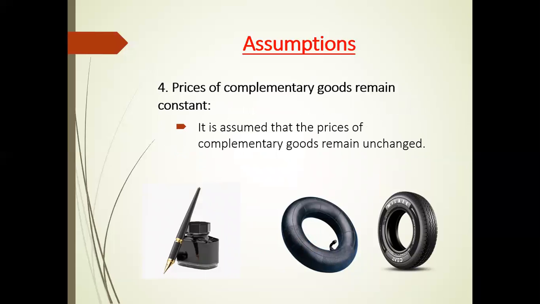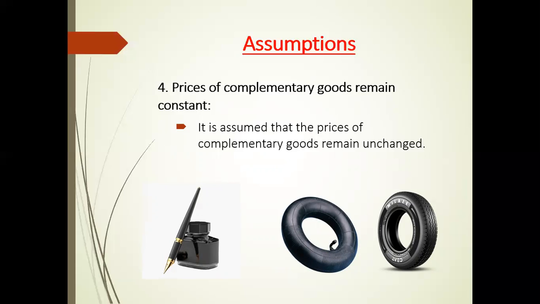Next assumption is prices of complementary goods remain constant. It is assumed that the prices of complementary goods remain unchanged. The prices of complementary goods should remain constant because a change in the price of one good will affect the demand for the other.